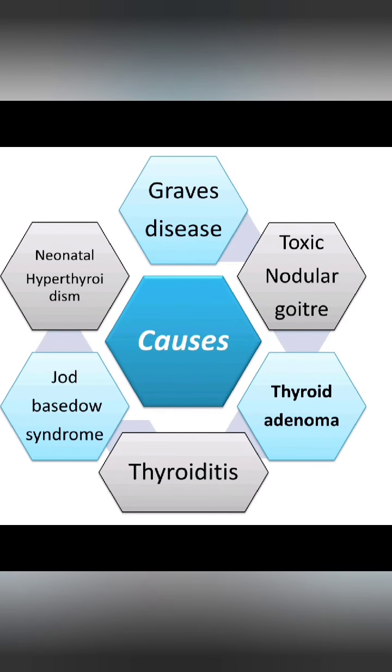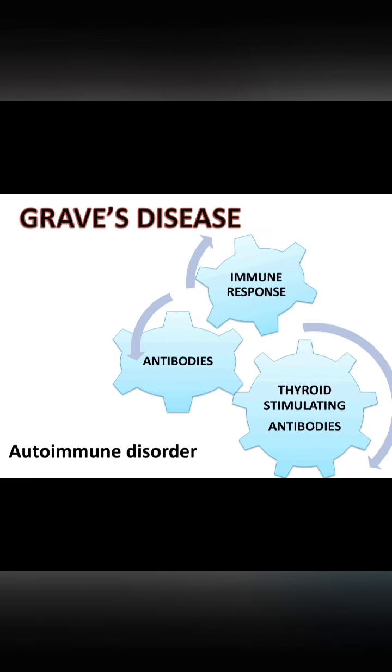Now let's learn why, that means the causes of hyperthyroidism. That could be Graves' disease, toxic nodular goiter, adenoma, thyroiditis, Jod-Basedow syndrome, or neonatal hyperthyroidism. These are all primary causes of hyperthyroidism. The first and very commonest cause is Graves' disease. In short, it is an autoimmune disorder.